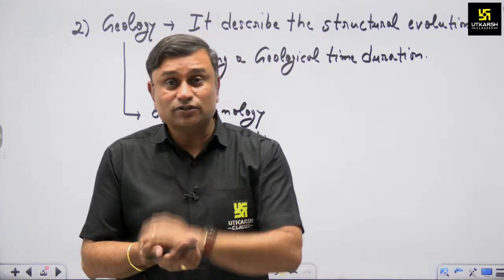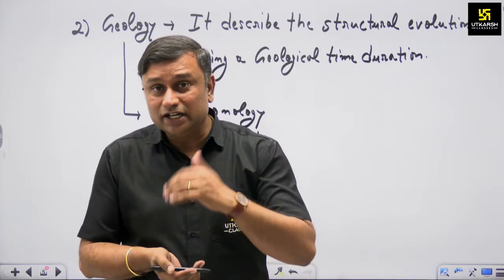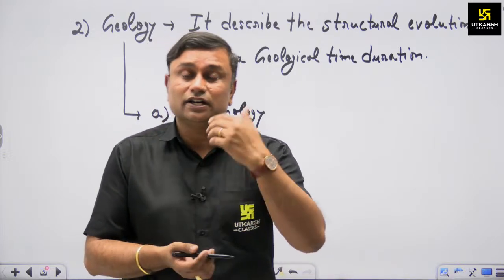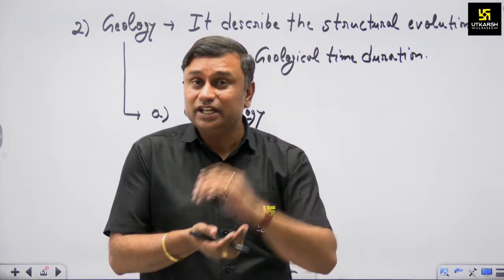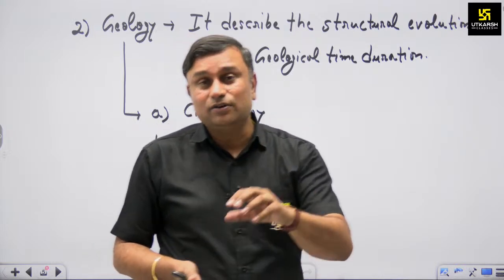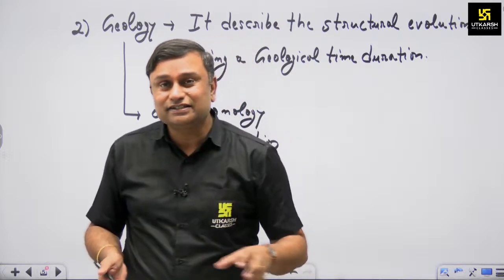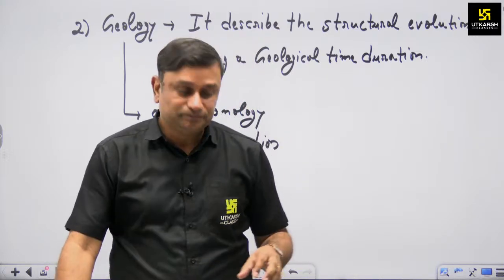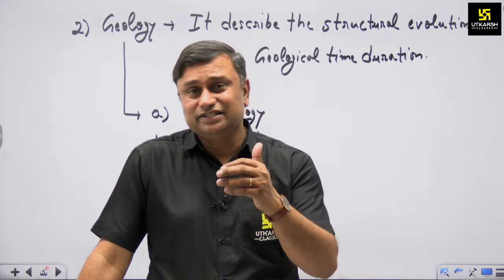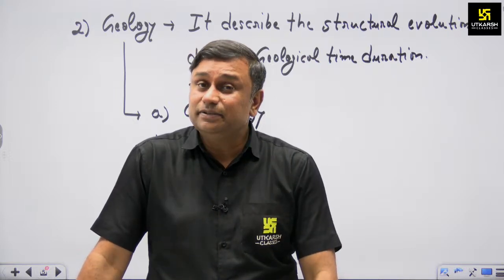Like the initial rock system is known as Archean, then Archean converted into Dharwad, Dharwad converted into Cuddapah, and Cuddapah converted into the Vindhyan rock system. Right now in Aravalli or in Rajasthan, the maximum accumulation is of the Vindhyan rock system, and this is sedimentary in nature.